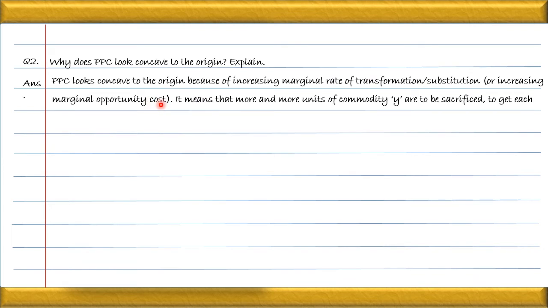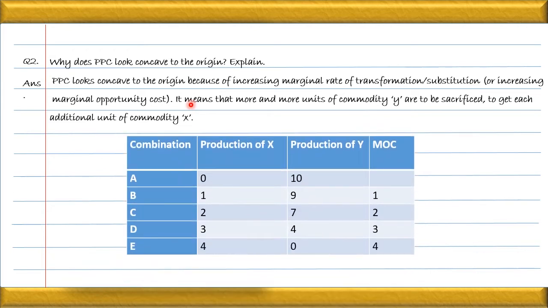Because MOC is increasing, it means more and more units of commodity Y are sacrificed to get an additional unit of X commodity. It means that in order to increase the production of X commodity, more and more Y units are sacrificed. That is why MOC is increasing. We can try to explain the same thing through this schedule. Let us see. Here, what is the thing which you are observing? We can see that the MOC is increasing. Earlier it was 1, then it increased to 2, then to 3, then to 4. It means that MOC is increasing.